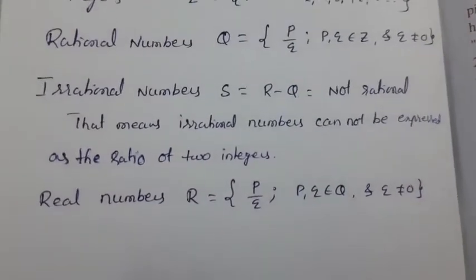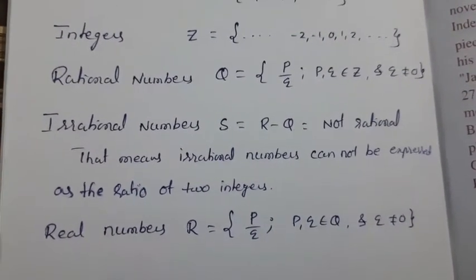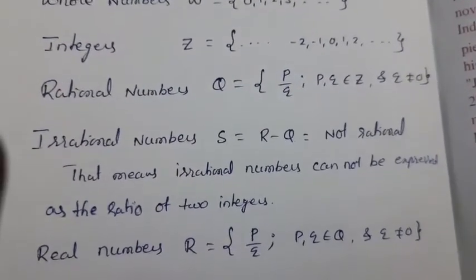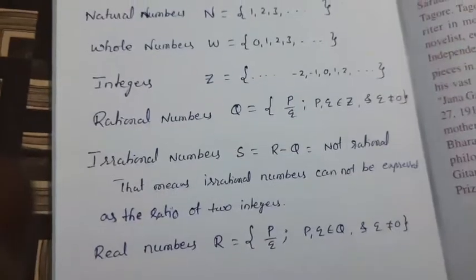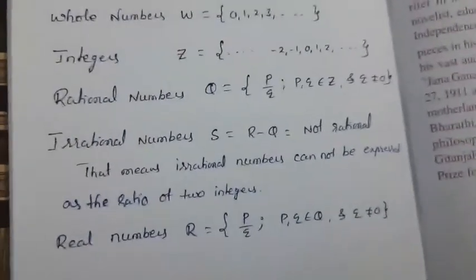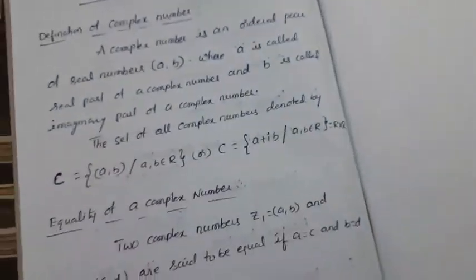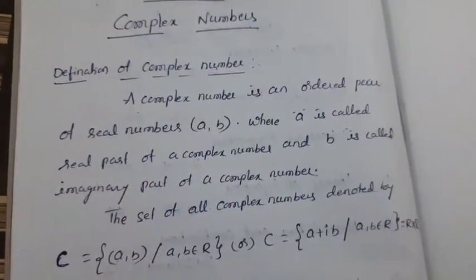Now real numbers. Real numbers can be written in p by q form, where p comma q are not integers but rational numbers, and the condition is q is not equal to 0, the same condition. R is the superset of natural numbers, whole numbers, integers, rational numbers, and irrational numbers. And now we have to discuss complex numbers. Complex numbers is the superset of all these numbers up to real numbers.